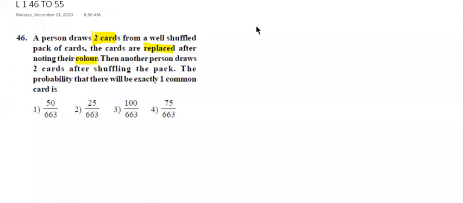Suppose person 1, I am taking that as P1, is drawing two different cards. Suppose he got a red color card, a particular number. The second card is a different color, another card. So I am expecting that is R1, this is B1.